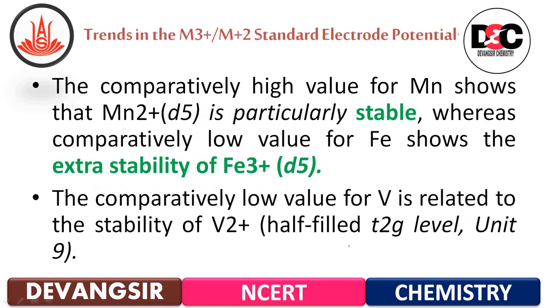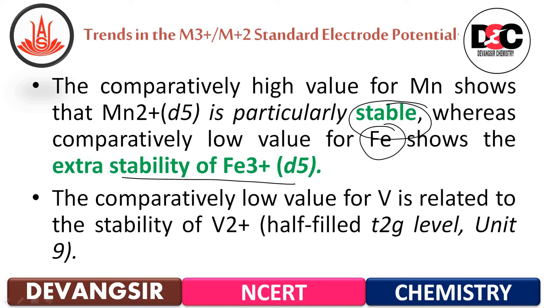Then the comparatively high value for manganese shows that Mn plus 2 has d5, that is the particularly stable half-filled electronic configuration. Whereas the comparatively low value for iron shows the extra stability of Fe plus 3, d5, again half filled.